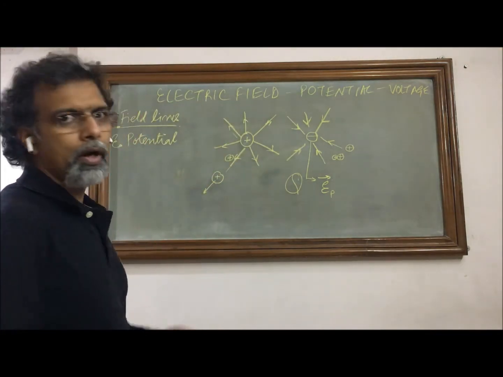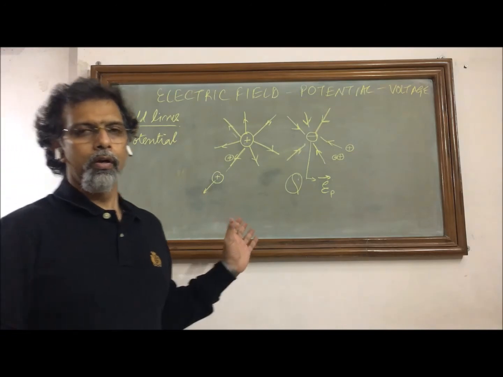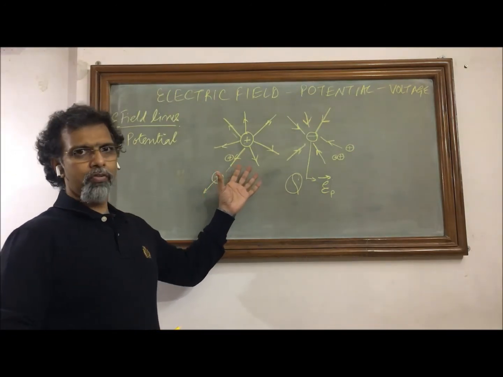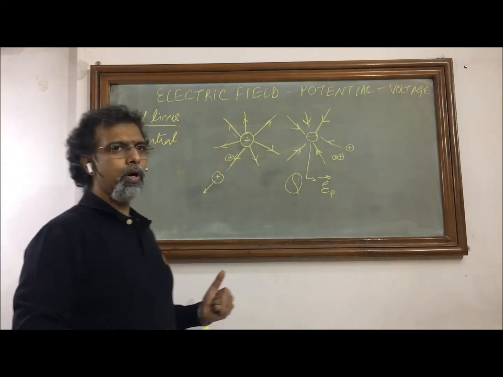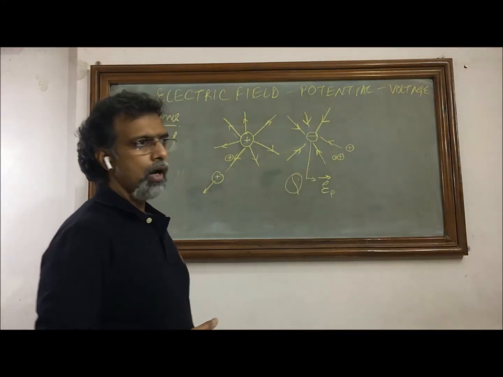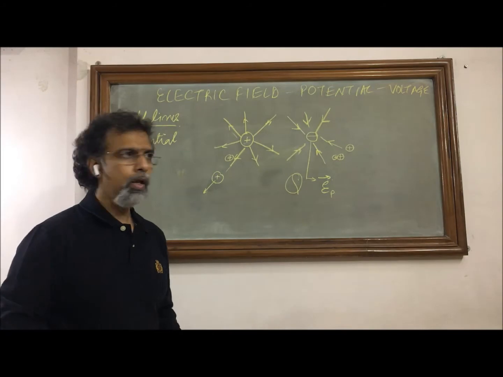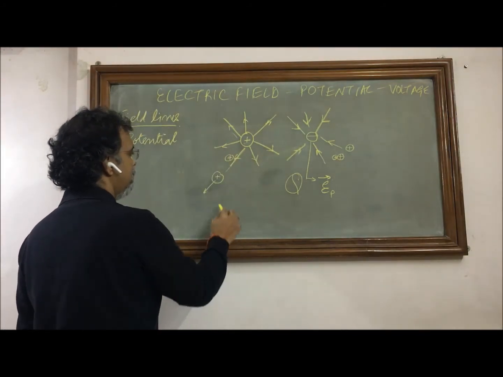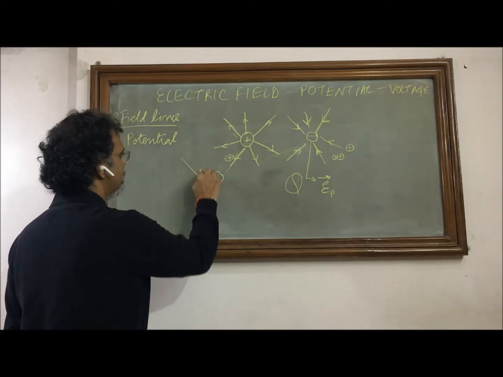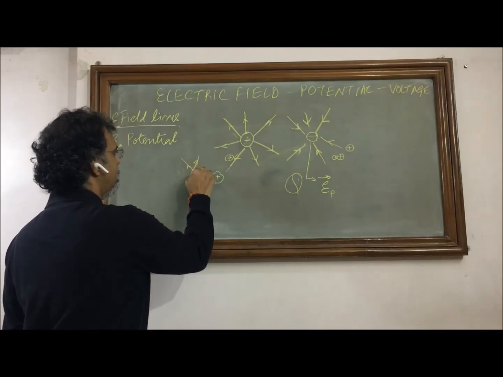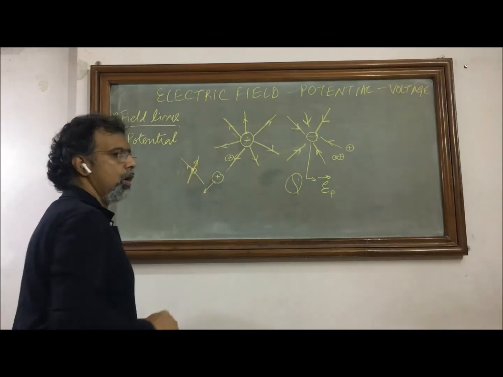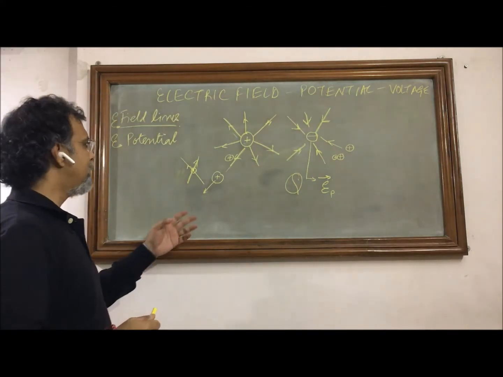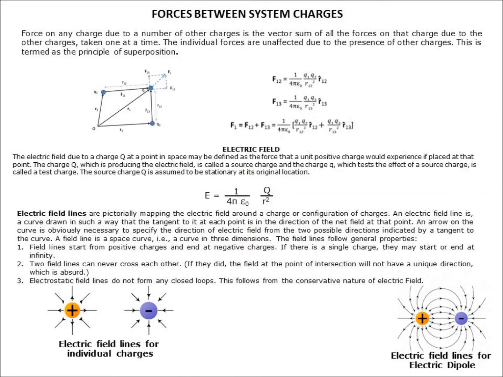Now there are some more characteristics that are associated with electric field lines. One is, for a positive charge they diverge outwardly, and for a negative charge they converge inwardly. Electric field lines never cross, because if we have 2 lines crossing like this, we will have 2 directions of the force at a particular point, which is not possible. So the field lines never cross.